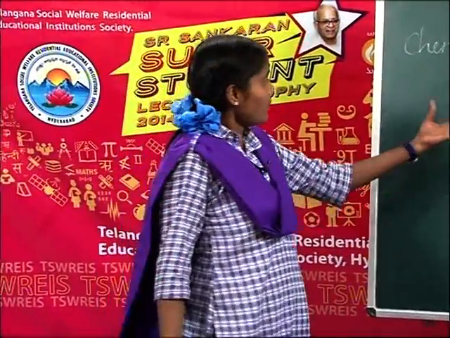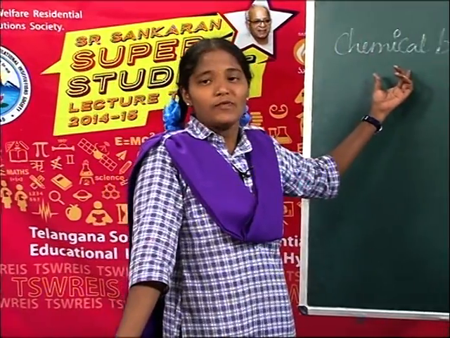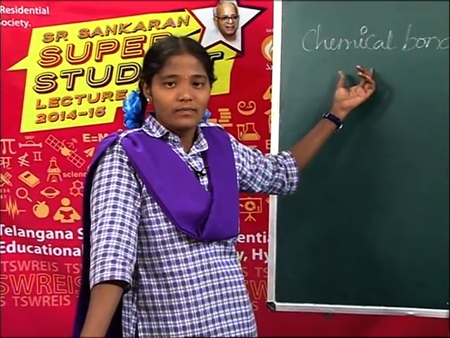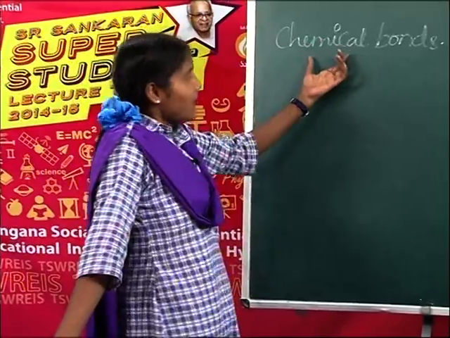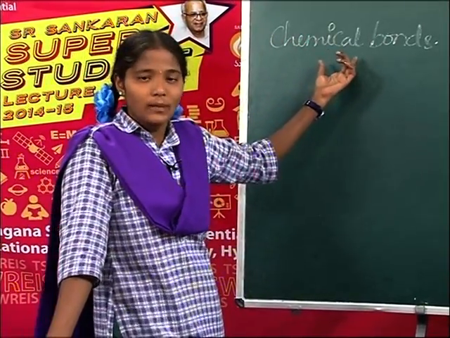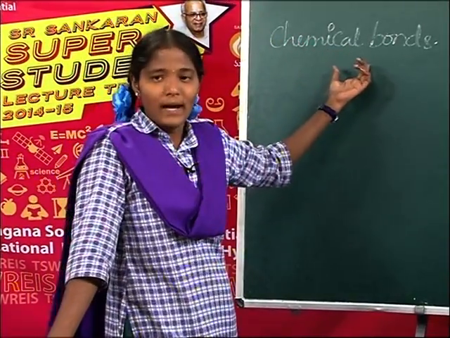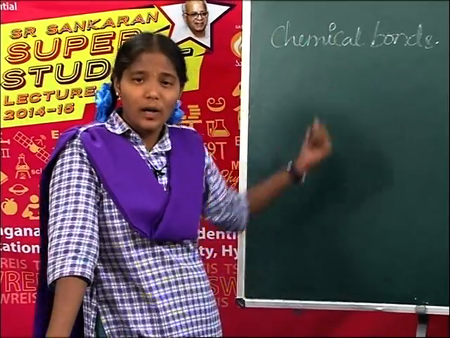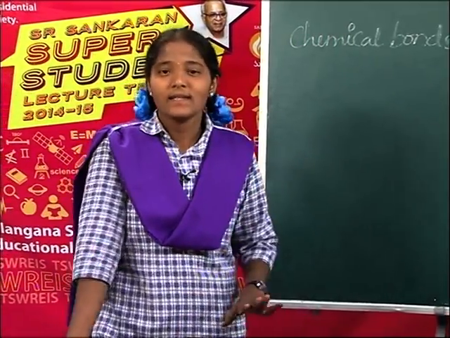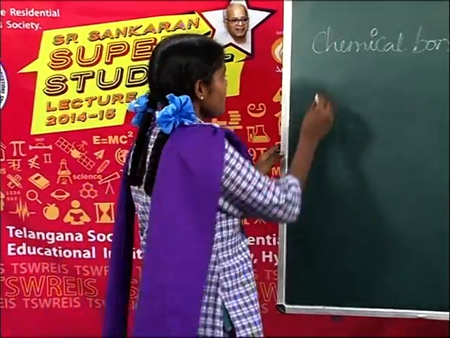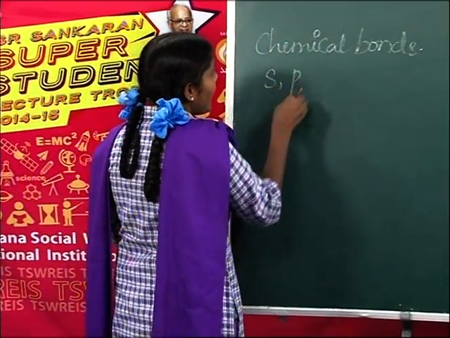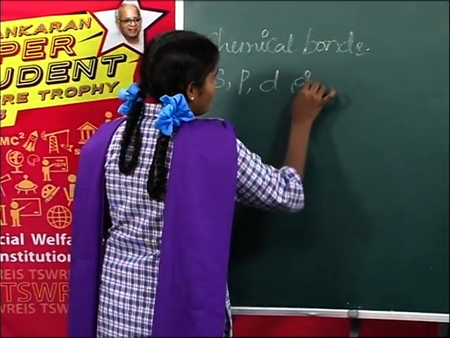In these chemical bonds, the covalent bond is formed by some orbitals. So, what are they? Yes, they are s, p and d orbitals.